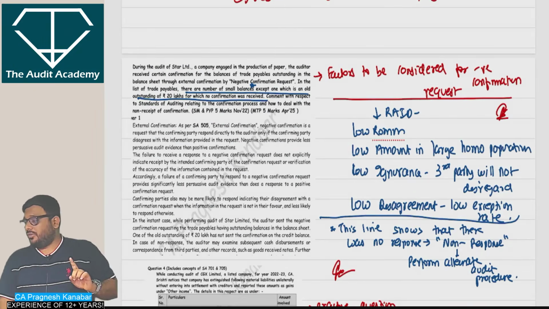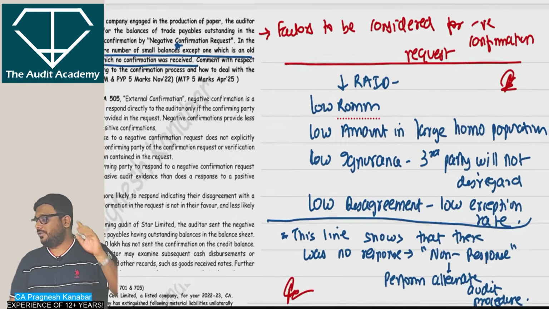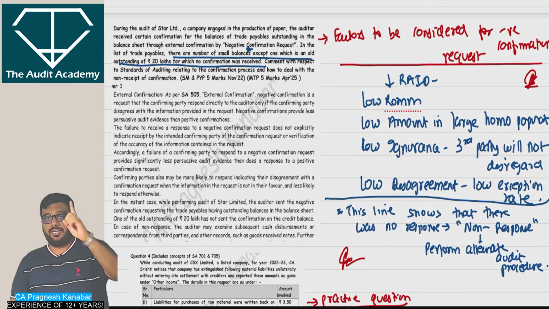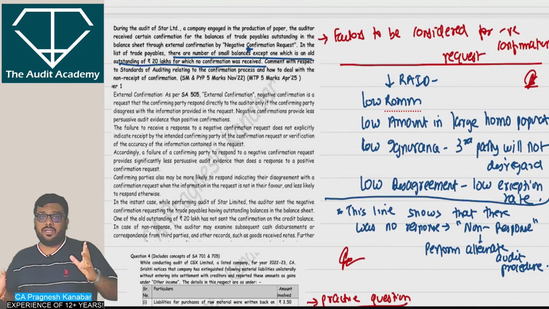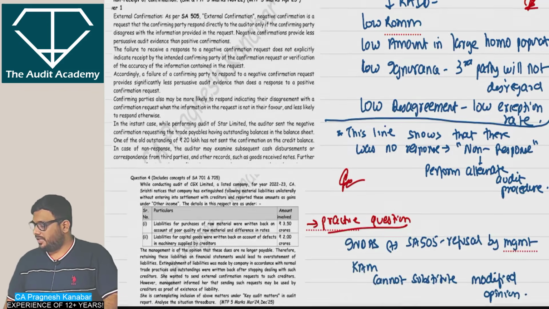Last minute revision questions: a very good question on negative confirmation request. Please read this question. You will see all the factors to be considered for negative confirmation request over here. However, there is one item which is an exceptional item. In that exceptional item, you will have to send a positive request, and if the reply is not received, then perform alternate procedures.